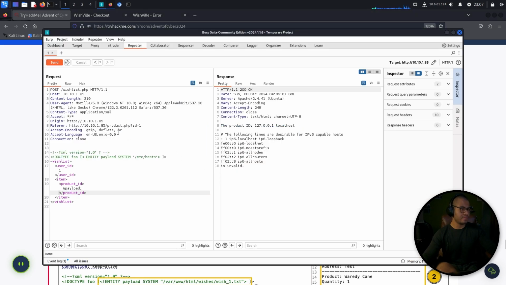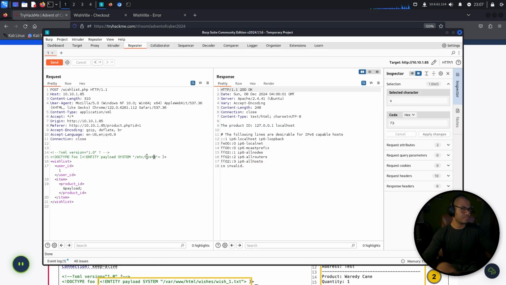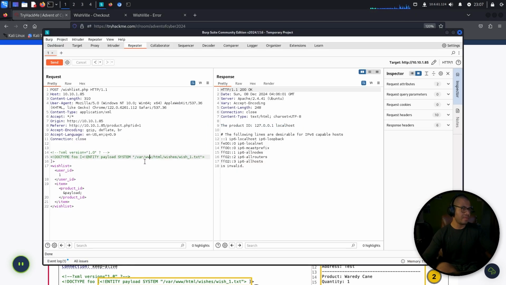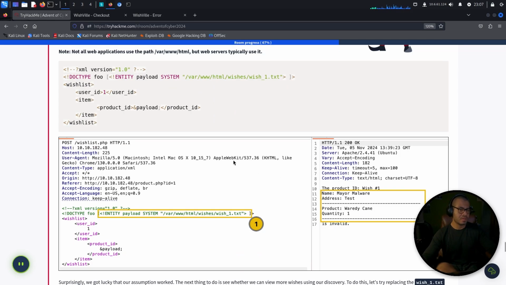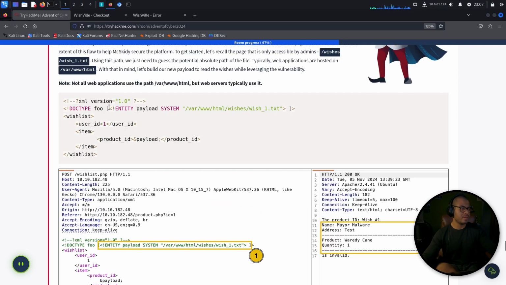So let's try that. We're just basically updating the path just to retrieve some sensitive information. What if we send this now? Oh, the product ID, major malware, address test, product. Okay, so we got something.